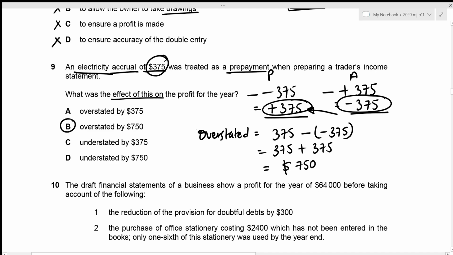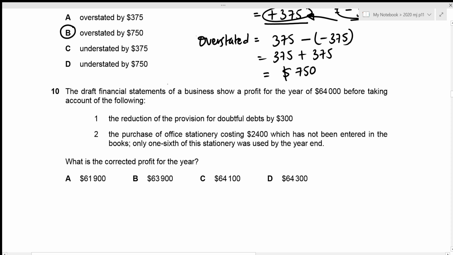Now we can move towards question number 10. The draft financial statements of a business show a profit for the year of 64,000 before taking account of the following, and we need to figure out the corrected profit for the year. Okay, so I'm just going to start with our draft profit, which is 64,000. Then the very first one is that the reduction of the provision for doubtful debts by 300 had not been recorded yet. And we're talking about a reduction in the provision for doubtful debts, which acts as an income. And incomes are always added in order to figure out the profit, which means that we need to add this value of 300.